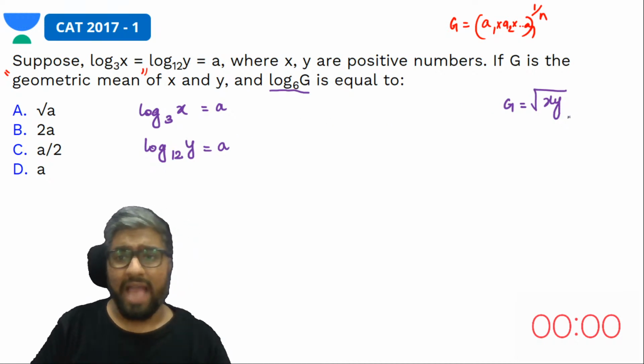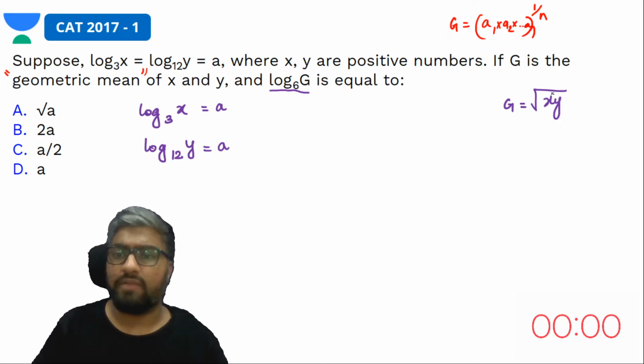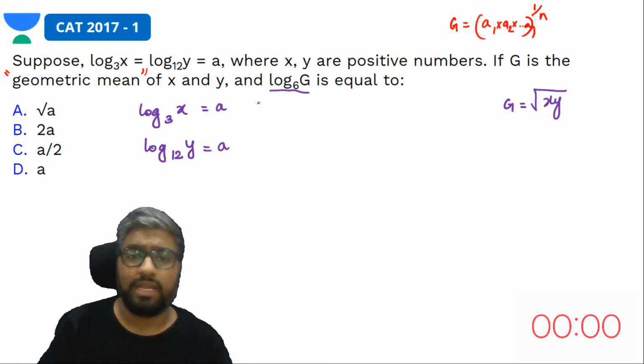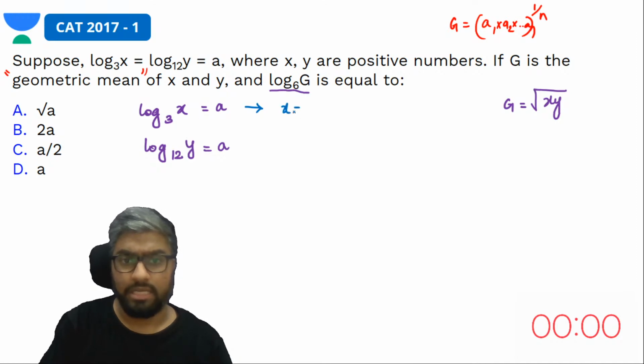Now I need the value of G to go ahead, so I would need the values of x and y. I would convert the logarithmic expression into exponential form. That means x is 3 to the power a, because 3 is the base and a is the exponent.